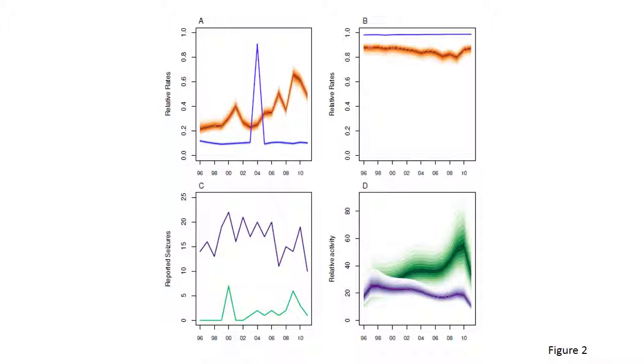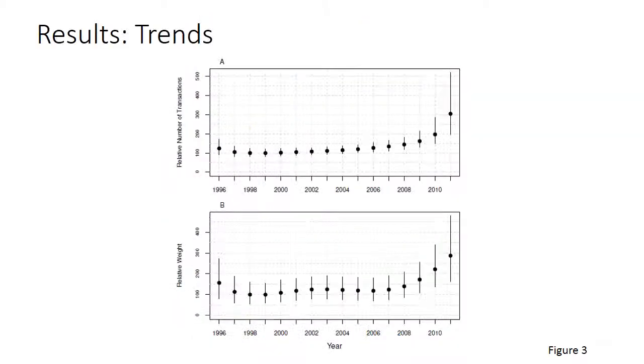So although they've only reported a few, we don't think that represents all of the activity that's going on in the country. In comparison, for the United States, we think the reported seizures are a much closer representation of the total amount of activity within the country. So you can see that the bias adjustment is important for correcting for differences in seizure and reporting rates between countries, and also to some extent over time.